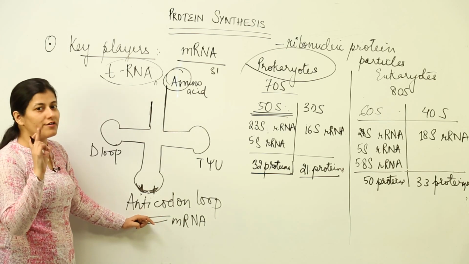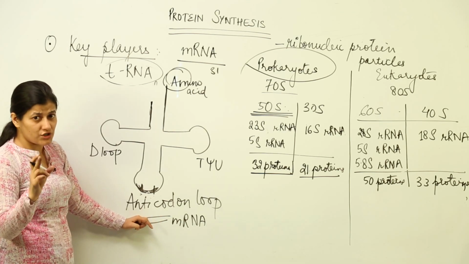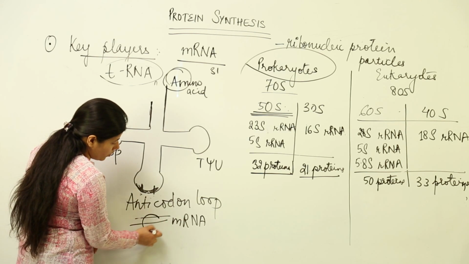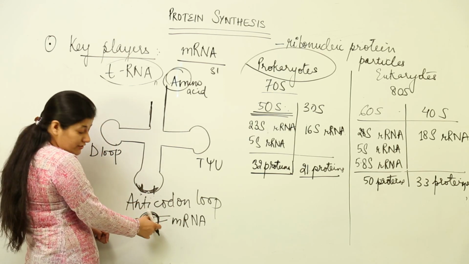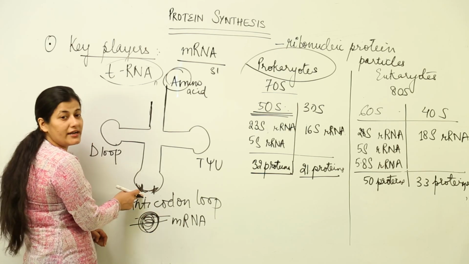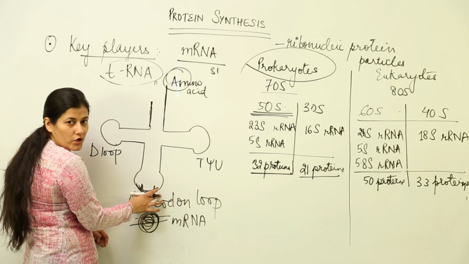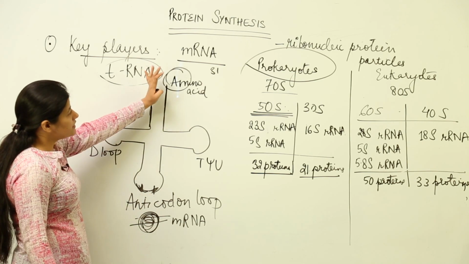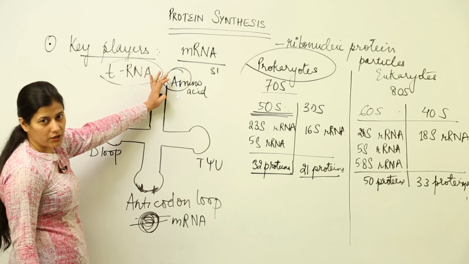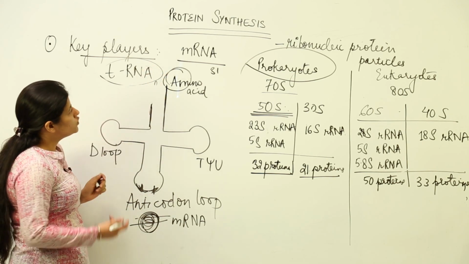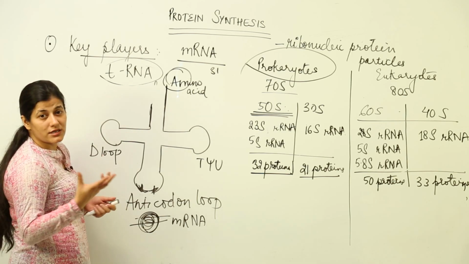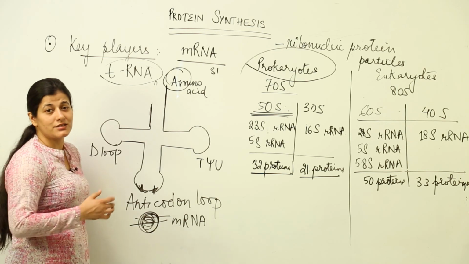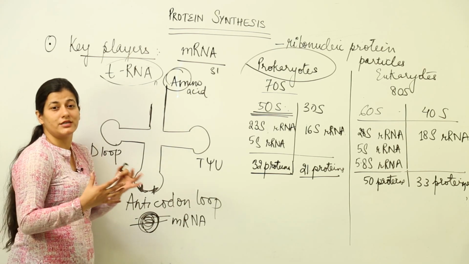So the codon reference that we had for the code dictionary that we studied would be according to mRNA. It would be totally according to mRNA, but the reading would be done in context with the anticodon loop which is present on tRNA, and hence this tRNA is an adapter molecule. So we are done with the 2 key players. Now once we have discussed what the key players are, the next lesson is what the actual game of translation is all about.